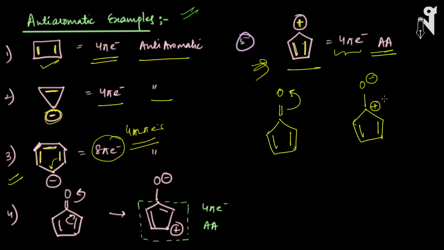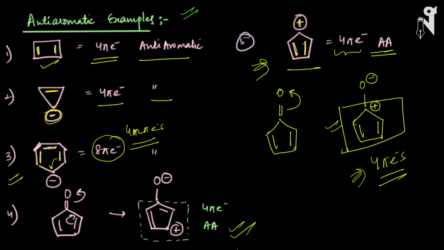We have to check the aromaticity for the cyclic chain only. What oxygen is getting, we are least bothered about it. We are just bothered about this cyclic chain, and the cyclic chain's nature will decide whether the compound is aromatic or non-aromatic or anti-aromatic. So here we have double bonds in conjugation with each other and in conjugation with the plus charge also. Total number of pi electrons we have is 4 pi electrons, right? So planarity is there, closed conjugation is there, but the number of pi electrons is 4, and hence this molecule is anti-aromatic.